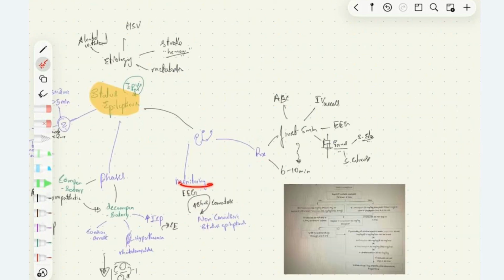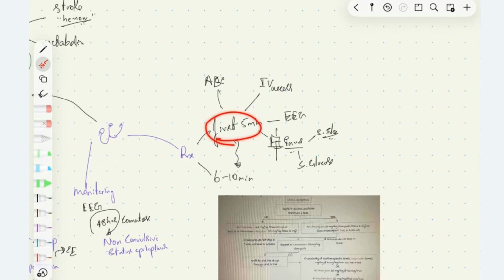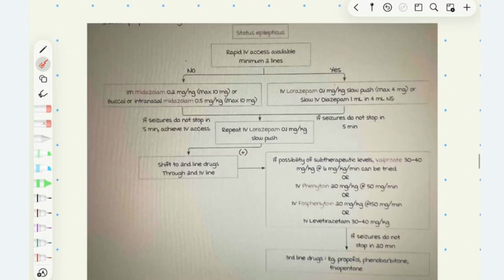Monitoring, we'll do continuous EEG monitoring for 48 hours in comatose patients to look for non-convulsive status epilepticus. The treatment, in the first 5 minutes, we'll manage airway, breathing, circulation, followed by IV access, EEG monitoring, and we draw blood for investigation, serum electrolytes and serum glucose. First, we'll give lorazepam 0.1 mg per kg or intranasal midazolam 0.5 mg per kg. Then, if the patient doesn't respond in 5 minutes, we'll give IV lorazepam 0.1 mg per kg. If it doesn't respond, again we'll start with valproate 30 to 40 mg per kg, and then the third line is propofol, phenobarbital, and thiopentone.